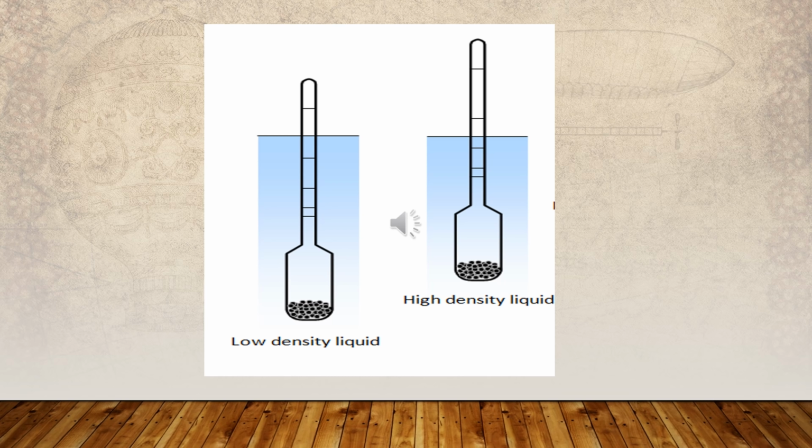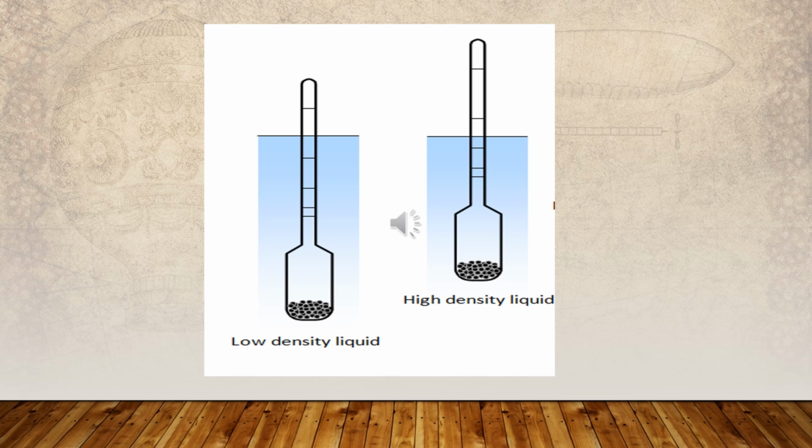When the hydrometer is dipped in a low density liquid, it is immersed more, so the reading you get at the top of the glass stem is low. When the hydrometer is dipped in a higher density liquid, it is immersed less in that liquid.